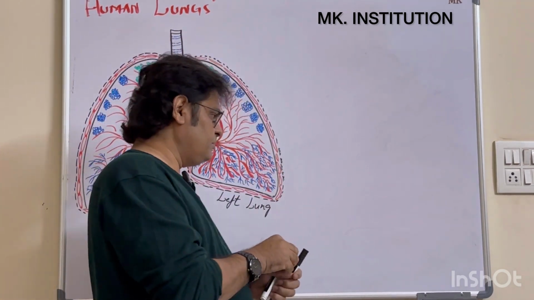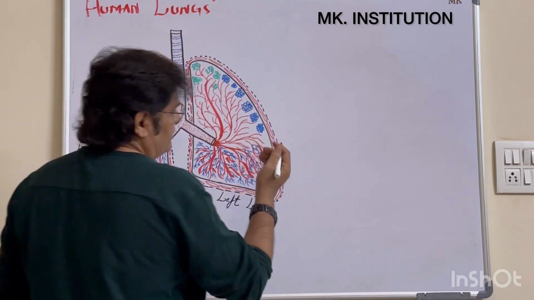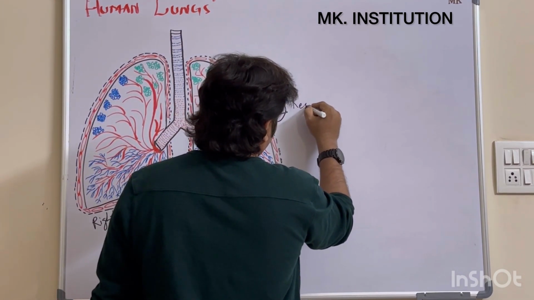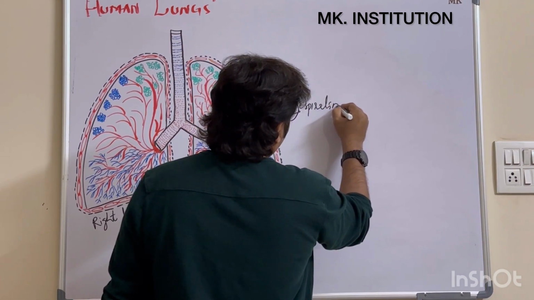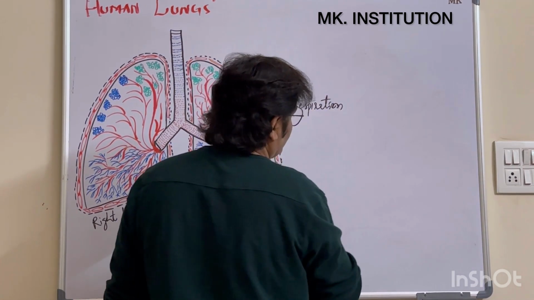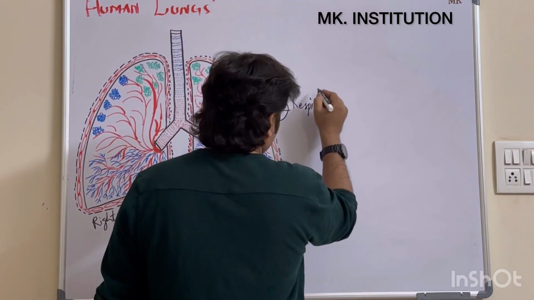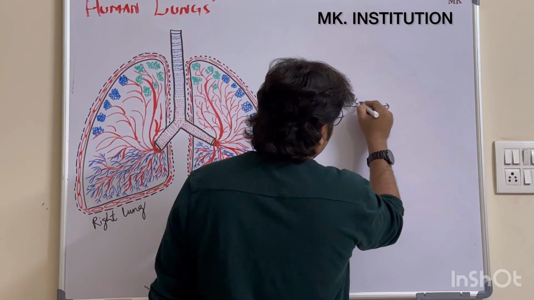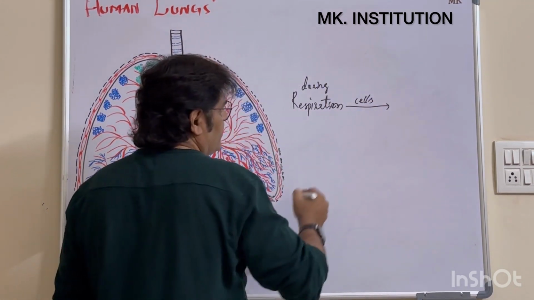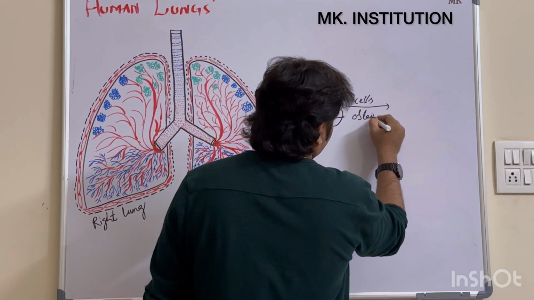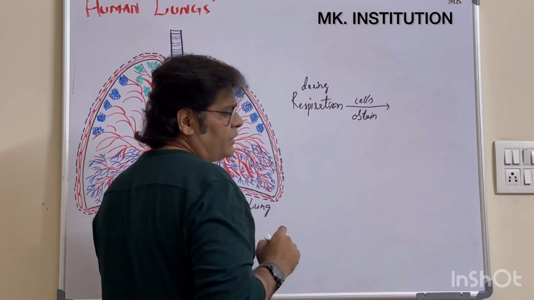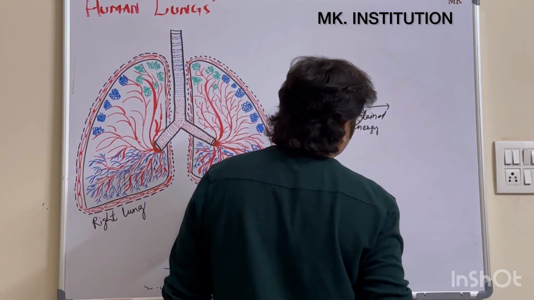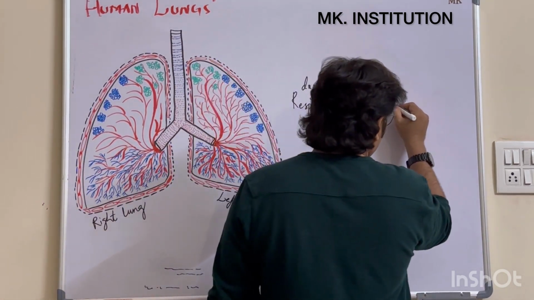Clear? So in a flow chart, you can write it here, like what respiration means. During respiration, a large number of cells in our body obtain energy. From where do they obtain the energy? By combining two things.